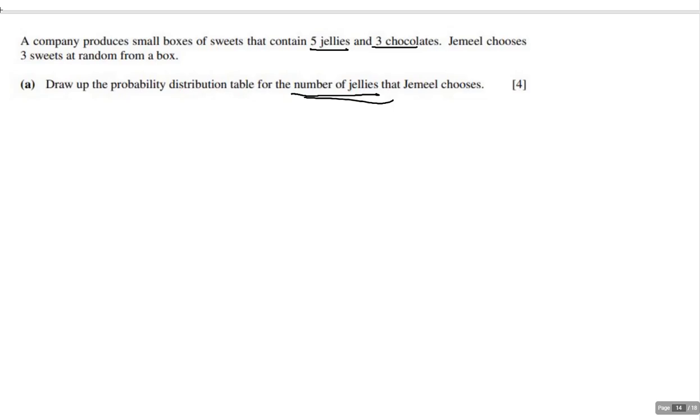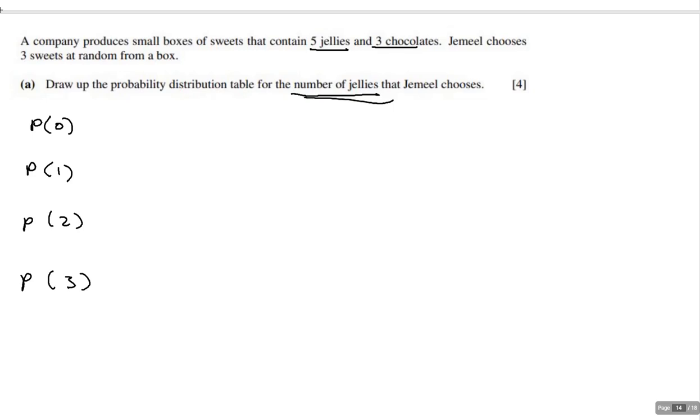One possibility is that there are no jellies, because there are 3 chocolates, and it's possible that I pull out only 3 chocolates when I pull out my 3 pieces of candy. It's possible that I only get 1 jelly. It's possible that I get 2 jellies. And the last possibility is I get 3 jellies. I'm only taking out 3 pieces of candy.